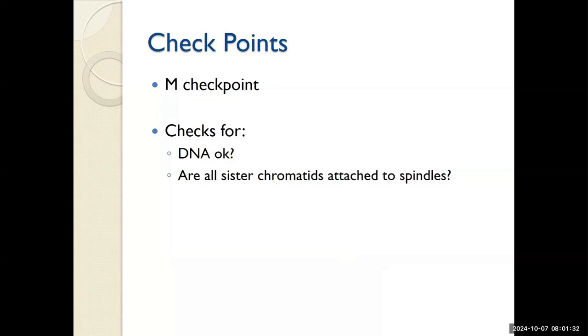Finally, the M checkpoint will again look at the DNA, but most importantly, the M checkpoint is going to look to see whether every chromatid is attached to a spindle. This checkpoint ensures that the 2 cells produced by mitosis will end up with the correct number of chromosomes. No duplications, no shortcomings. Even with all the checks and balances and regulation, things can go wrong.